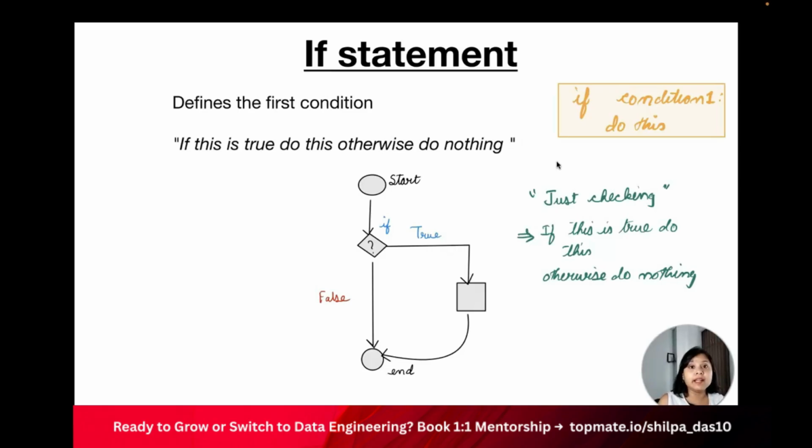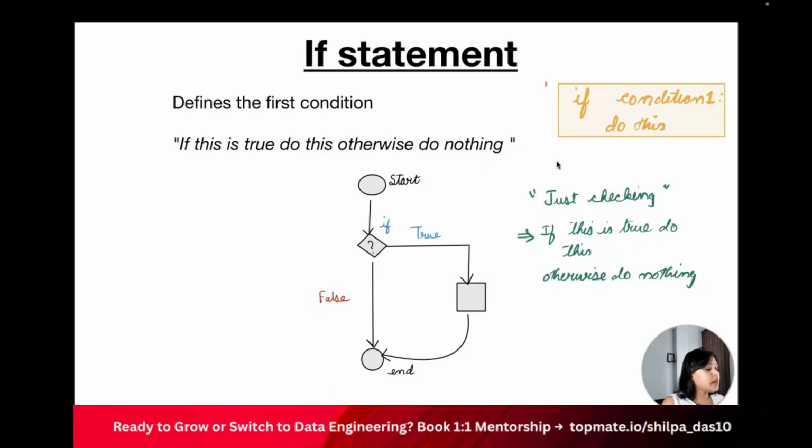That is how it works on an everyday basis. Now let's understand it in a programming language. It's the same thing that you do on a daily basis, and it's the same thing in a programming language as well. So this says if this particular condition is true, do something, otherwise do nothing. Let's say there is no else statement. If the cab arrives, then I will go to office. That's it, the sentence stops there, right? If in case the cab doesn't arrive, I don't know what to do, so I will not put that up. So in the if statement, it says if this is true, do this, otherwise do nothing.